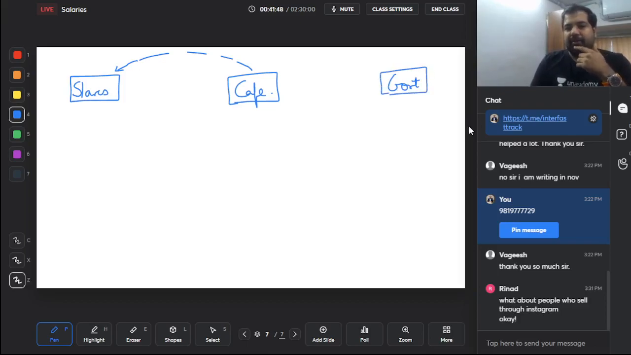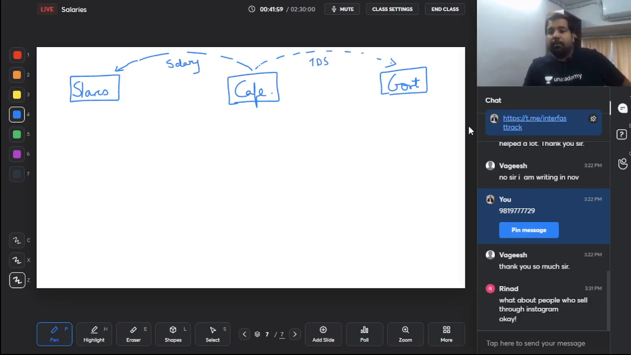So they tell this cafe, why don't you do one thing? Whenever you're paying them the salary, why don't you deduct TDS and pay it to us? The cafe said, okay, but at what rate? Because salary depends. Some person has high salary, some person has low salary. So the government told you, why don't you deduct it at average rates? So what is average rate? We'll see soon. But guys, this one is TDS on salary.